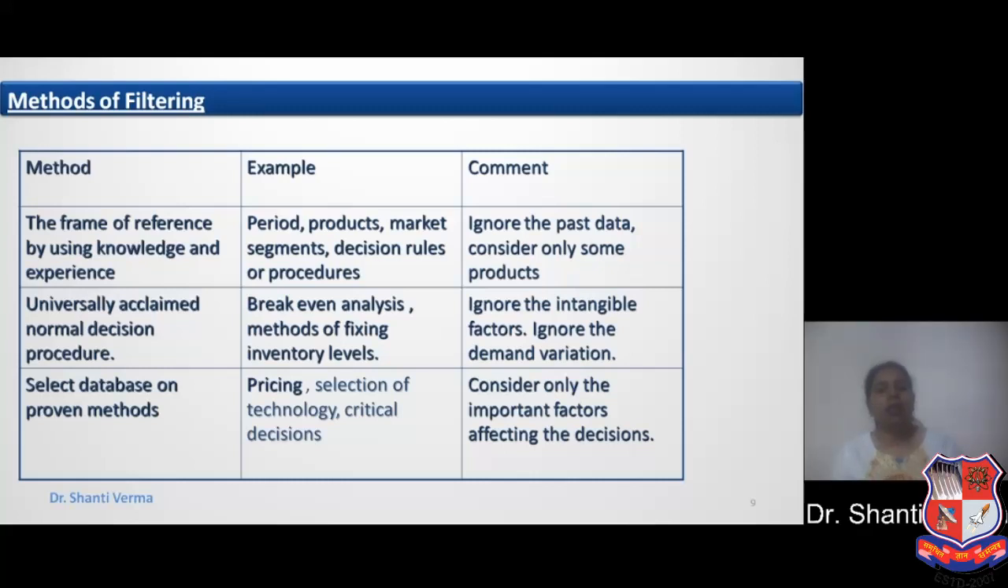The third is a select database on proven methods, for example pricing, selection of technology, critical decisions. Consider only the important factors affecting the decision. So it is not necessary that all the factors should be included in taking a decision. We have to only consider the important factors that affect the decisions more.